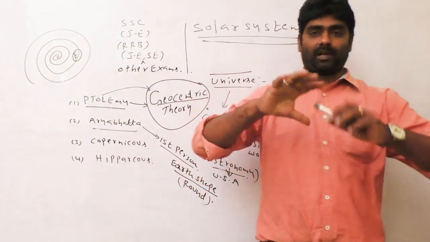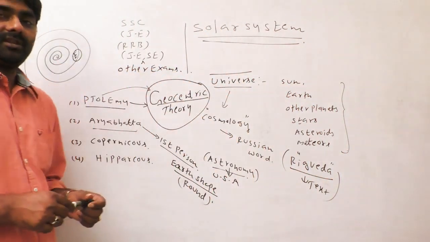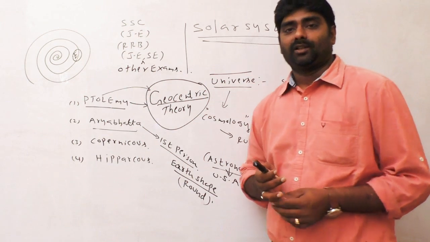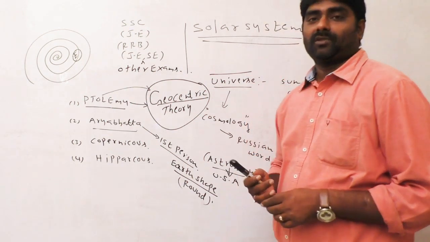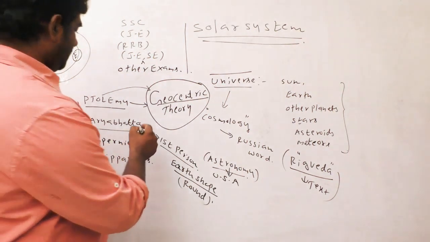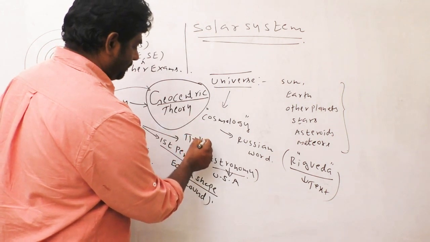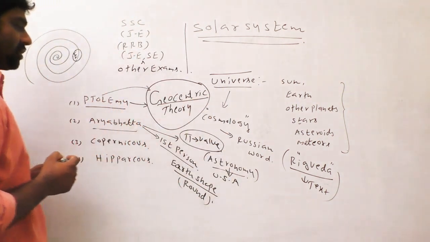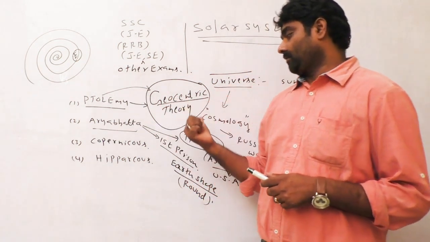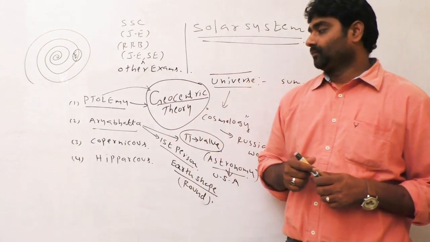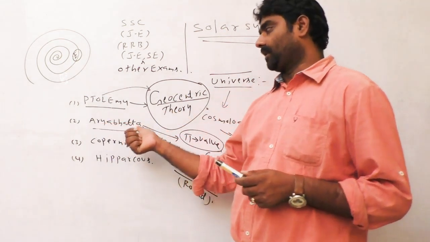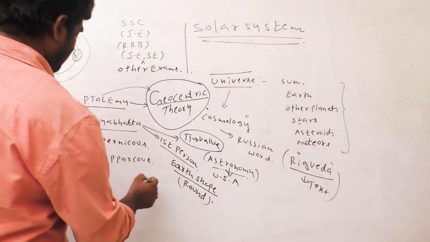Aryabhatta was a great mathematician and astronomer, and he also discovered the pi value and solar and lunar eclipses. You know eclipses?